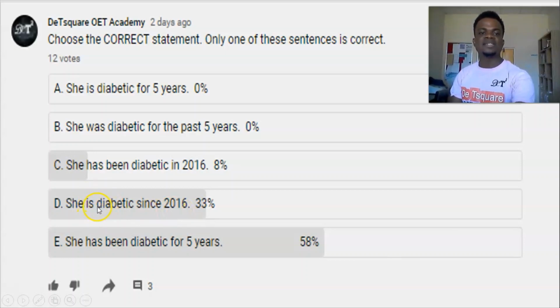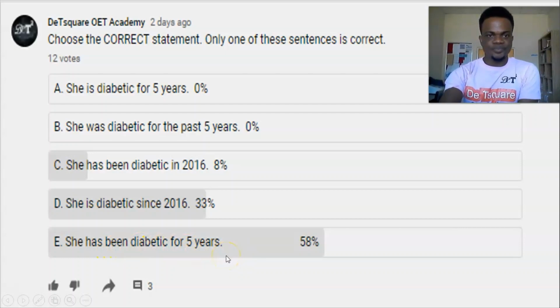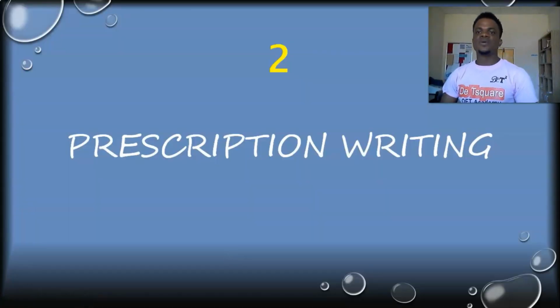We are using simple present and we are saying since 2016. This is also very wrong. If you look at now, 33% of the respondents chose this option. Look at the only correct statement here. She has been diabetic for 5 years. This is a present perfect tense. It goes with a time range. All right, so we'll stop there for a mismatch of verb tenses and time references.